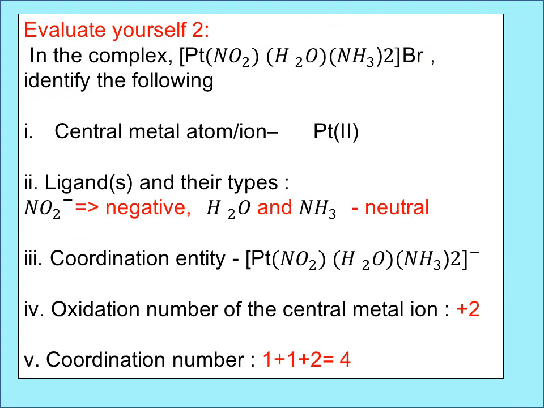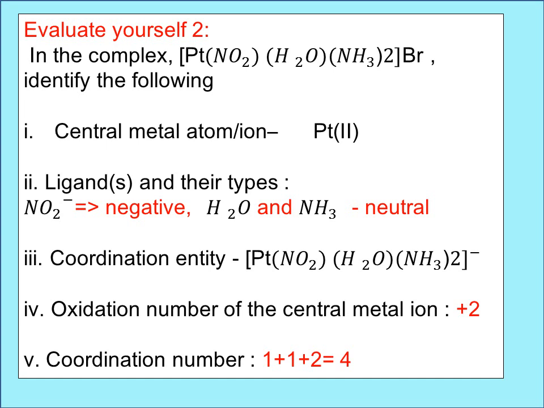Here, to make you understand the chapter clearly, there is a question given. In the complex [Pt(NO2)(H2O)(NH3)2]Br, identify the central metal atom or ion, ligands, coordination entity, oxidation number of the central metal ion, and coordination number. Which is the central metal ion in this coordination complex? It is platinum. So the charge on it is Pt2+. I told you how to calculate the charge; you may calculate it. Ligands.